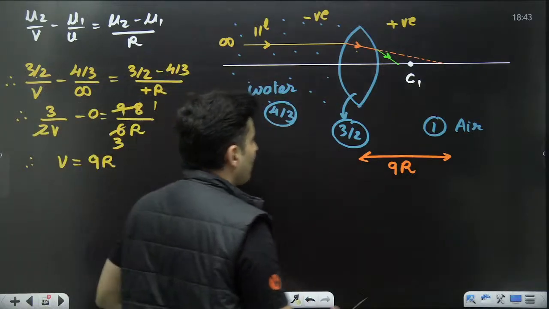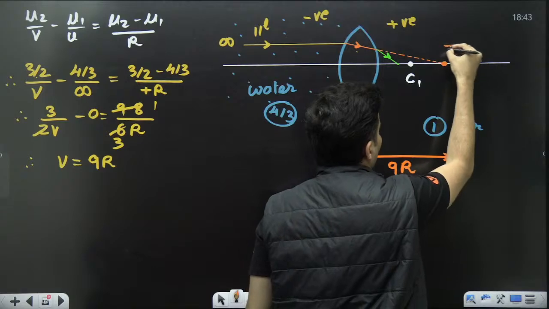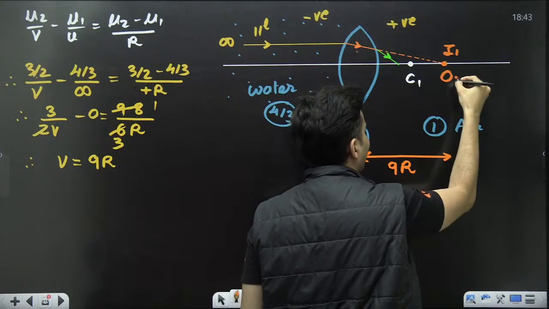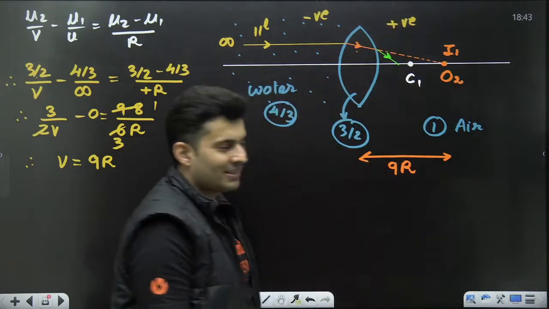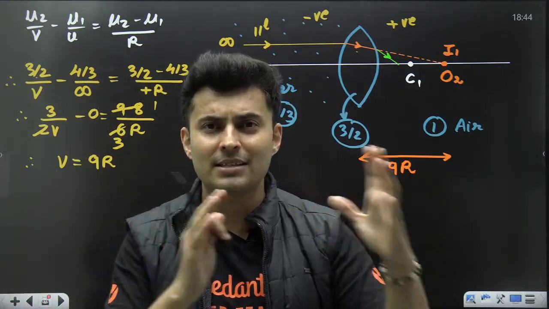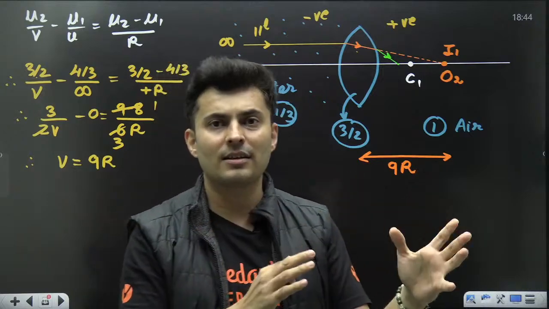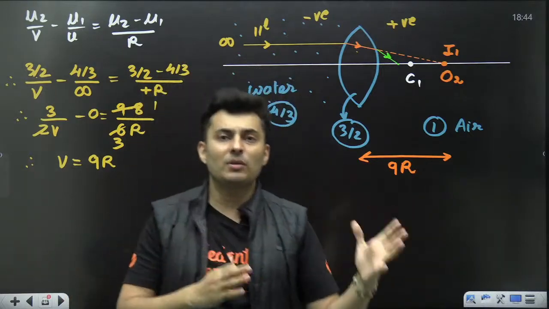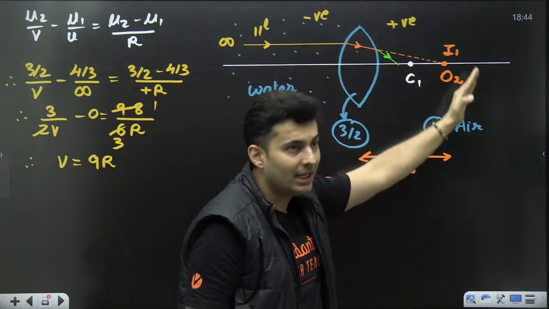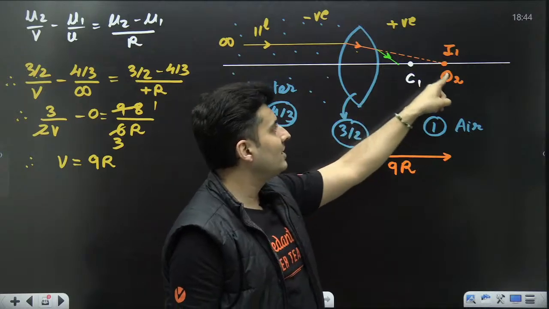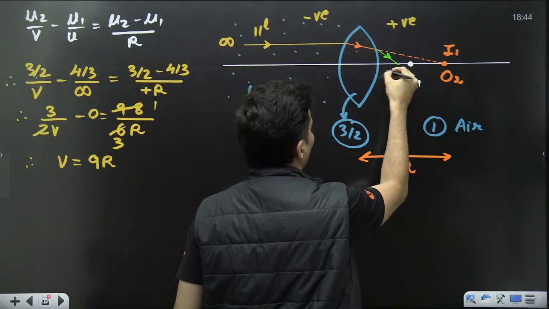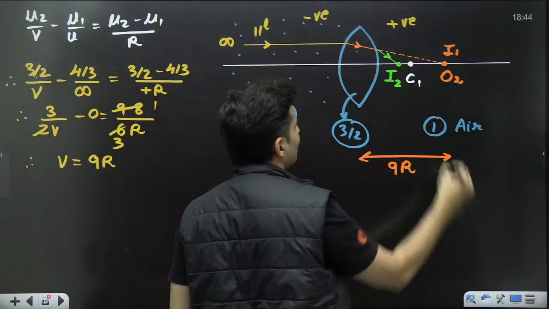Now please understand, this image which you see is actually going to be the object for the next surface. I had told you this in the previous lecture. Whenever there are multiple refractions, reflections happening, then the image of the first becomes the object for the next. So if the image is formed at 9R, for the next surface this is the object, and then your final image is formed over here.